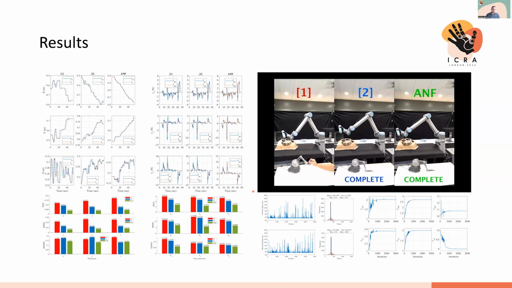And the other approach was using a very similar neural network or learning algorithm. However, we can see in terms of position tracking and force reflection, our algorithm worked much better. And with the implemented large delays, you can see in the figure, and also the learning of the coefficients, how they converge in a limited number of iterations.